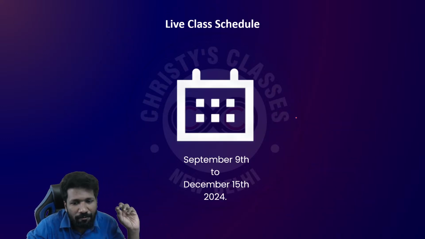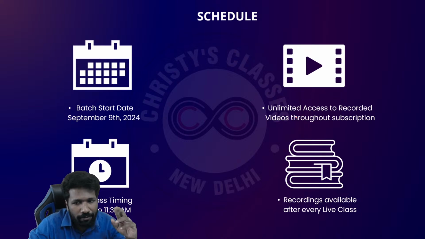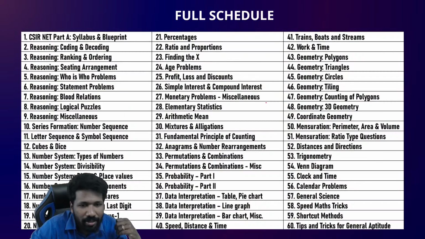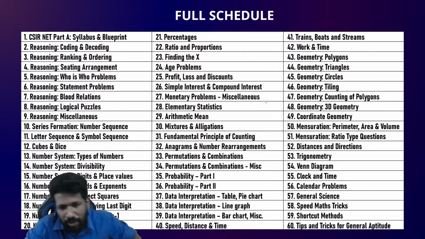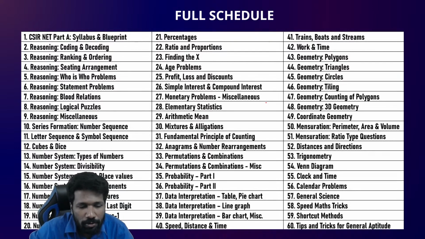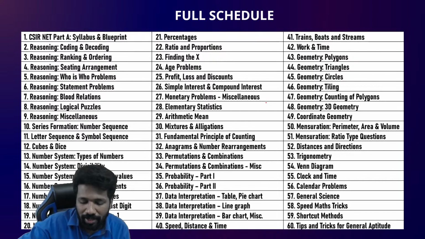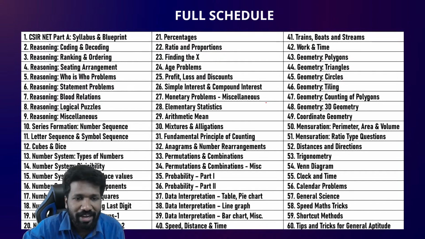Live classes will be finished by December 15, so the course is getting over before your NET exam itself. But the recording of the live classes will be accessible to you for the subscription period. You can watch the course any number of times, there is no limit. There will be 60 live lectures and 6 doubt clearing sessions. If you want to see the full schedule of the course, pause the video and see the full schedule. All topics of CSIR-NET General Aptitude will be covered in a more comprehensive fashion.